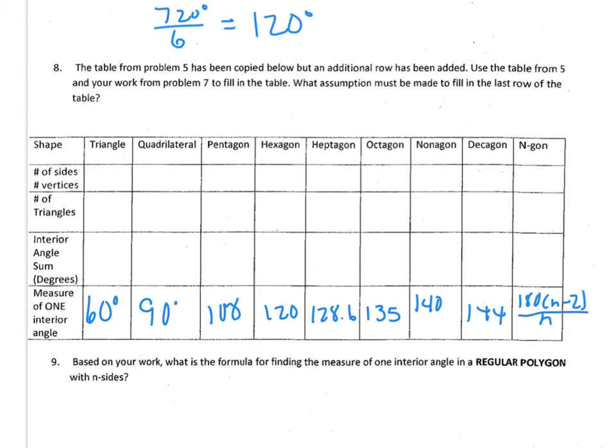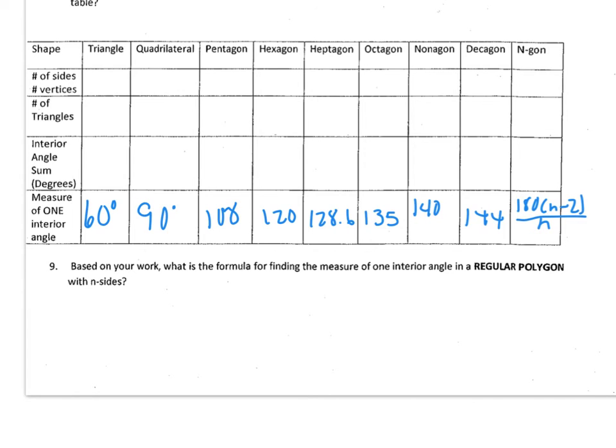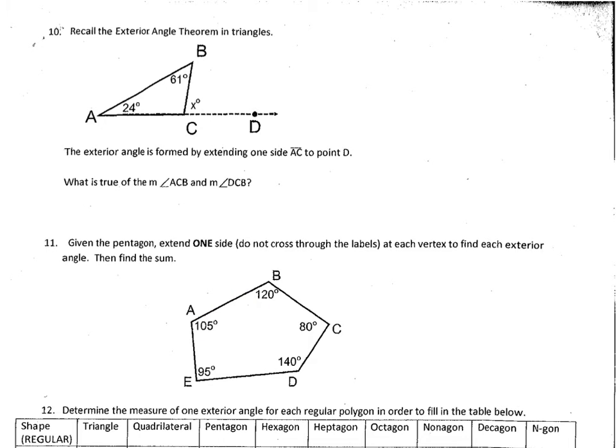And it says, what is your rule for a regular polygon with n sides? You do take 180 times n minus 2, all divided by n. And that is your rule.